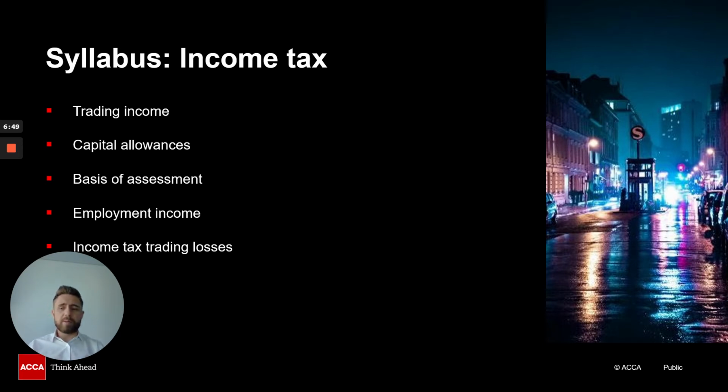Then we have capital allowances. Well, capital allowances is a relatively new concept when you come into taxation because you wouldn't have covered it before. It is relatively similar to depreciation, but of course there are lots of other different tax rules that we have to apply. So the best way I could probably give you some advice on this is to have an understanding first on how depreciation works from a financial reporting point of view, and then we can adapt it and apply it to the taxation rules from a capital allowances point of view.